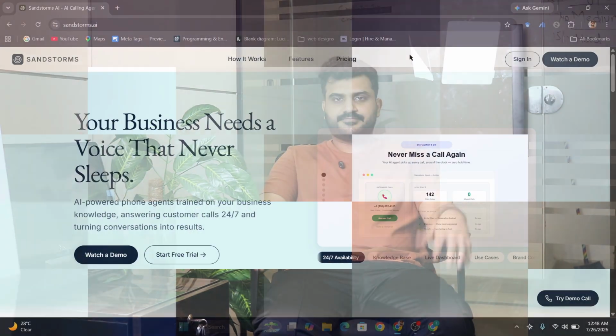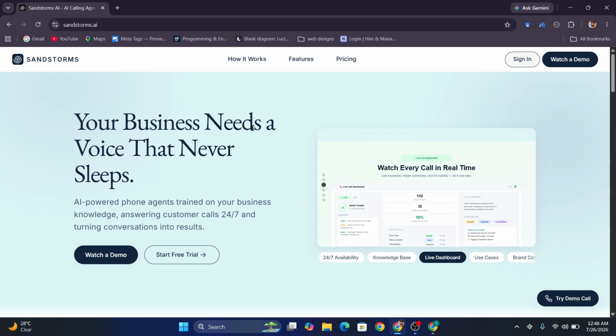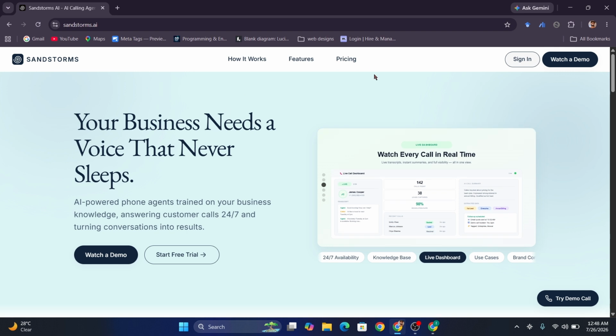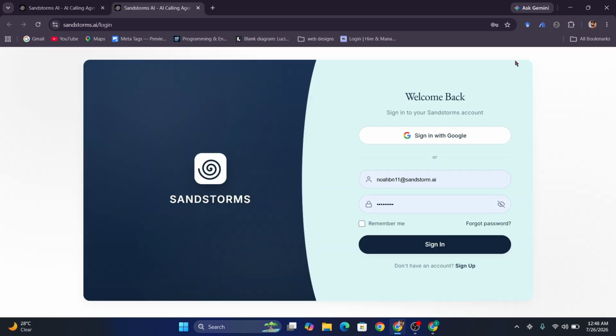And we're going to do a short walkthrough to tell you how it works. So let's go. First of all, you need to go to your browser and type sandstorm.ai and visit the website. On the website, at the navbar, you click on sign in and you will be redirected to the sign up page. If you are a new user on our site, you can